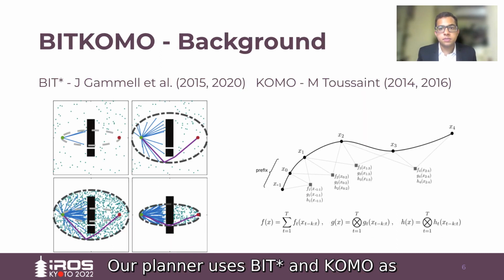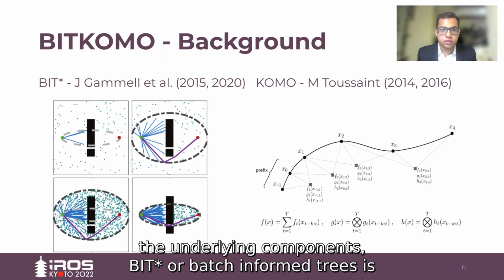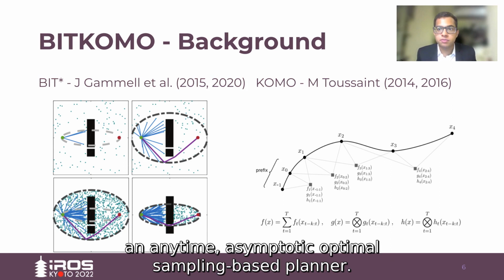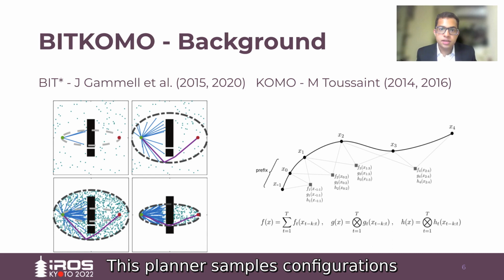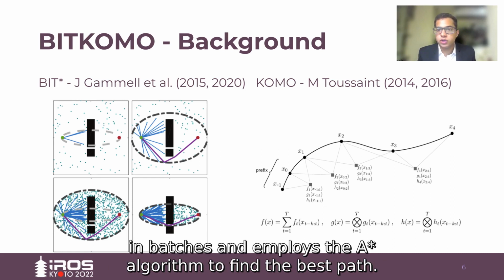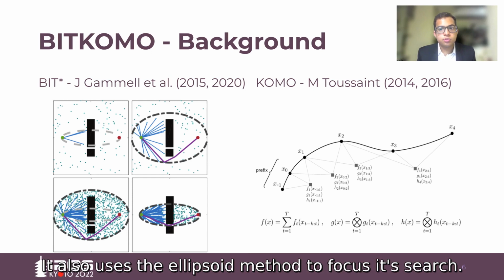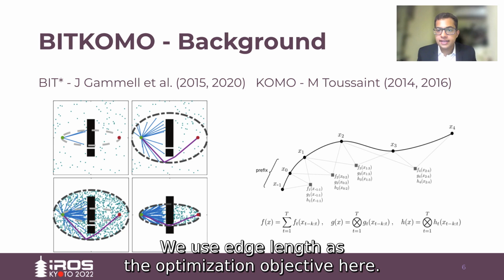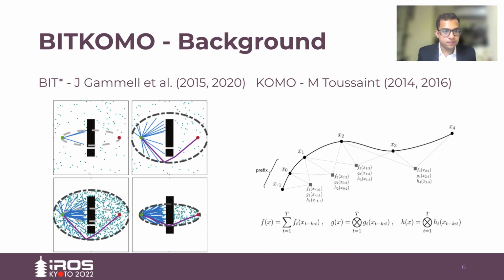Our planner uses BitStar and KOMO as the underlying components. BitStar, or batch-informed trees, is an anytime asymptotically optimal sampling-based planner. This planner samples configurations in batches and employs the A-star algorithm to find the best path. It also uses the ellipsoid method to focus its search. We use edge length as the optimization objective here.